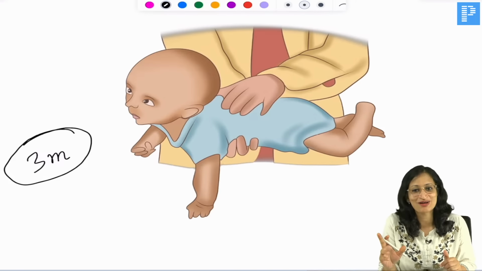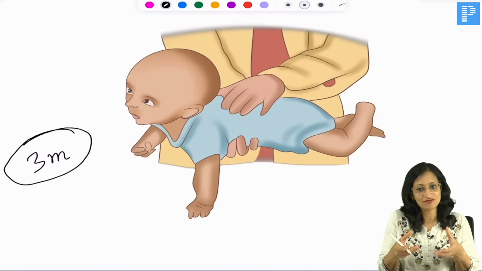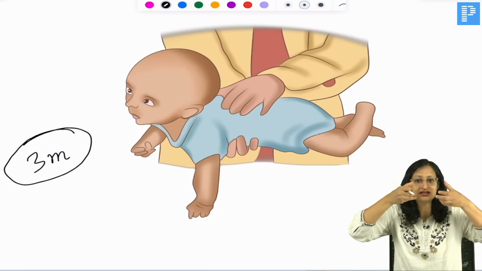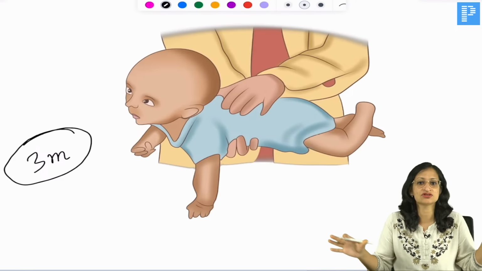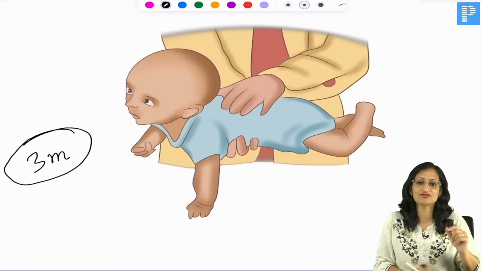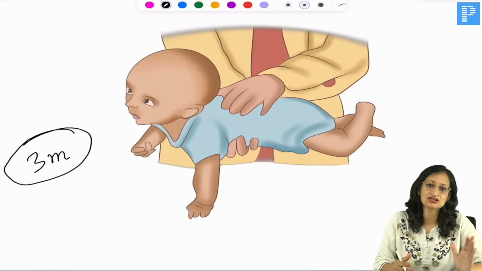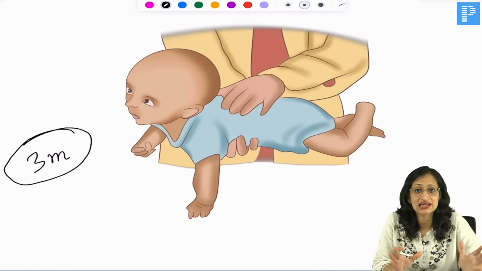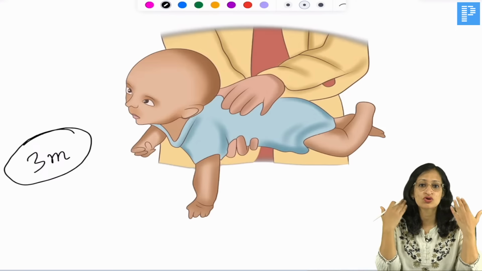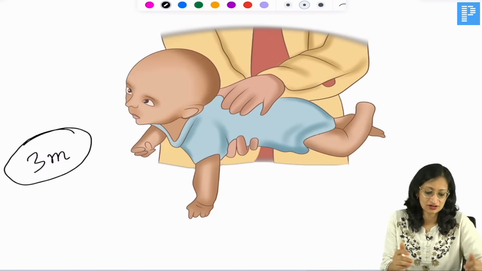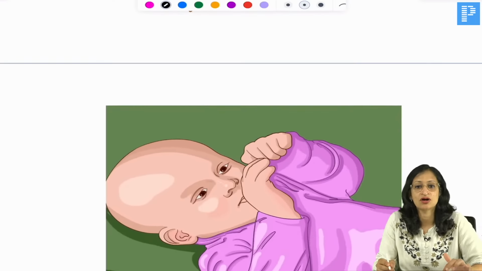This is again not the parachute reflex. For doing a parachute reflex, you have to hold the child like this and suddenly lower the baby, and the child will spread both the upper limbs and the lower limbs to avoid falling on the face. That would of course be more evident in a video than in a photo like this. But in this question you are being asked at what age a child is able to do this. That means a child is able to hold the neck above the rest of the body. So this is at 3 months of age, when partial neck control has begun to appear.